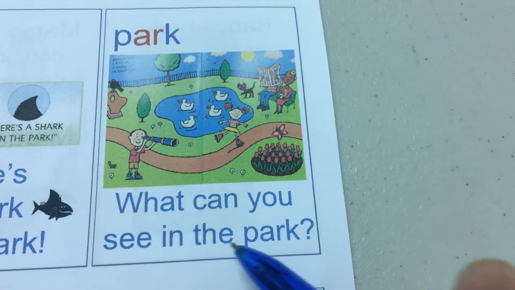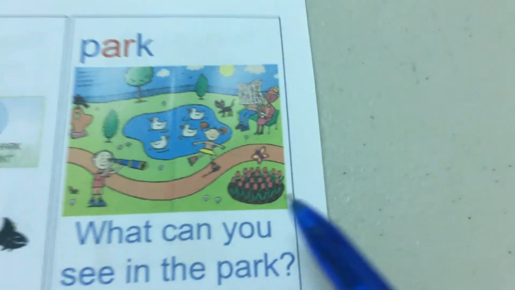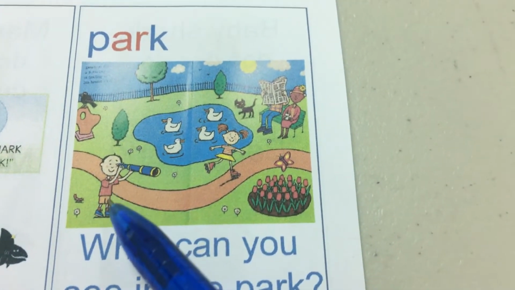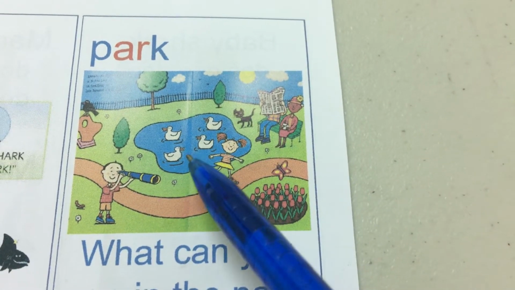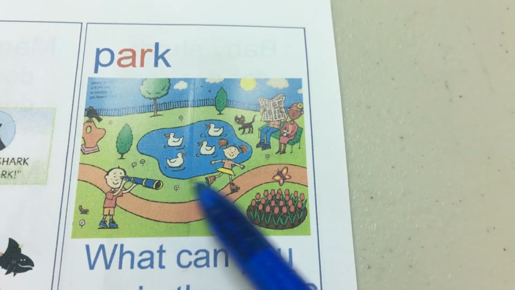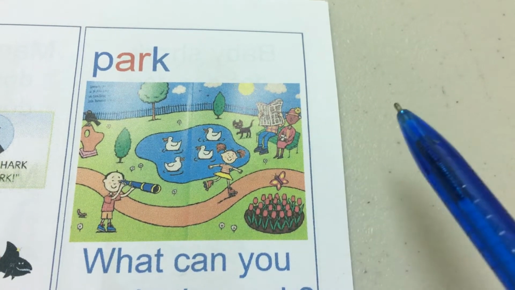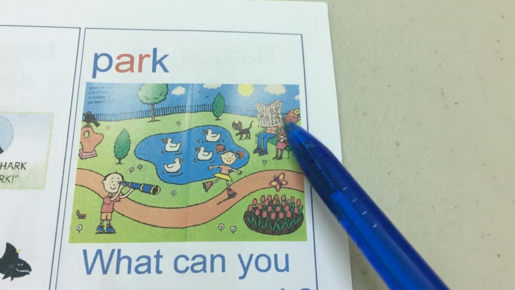What can you see in the park? Look at the picture. What can you see in the park? I see a boy. I see a boy with a telescope. I see 4 ducks in the pond. I see a little girl. I see someone is reading the newspaper.